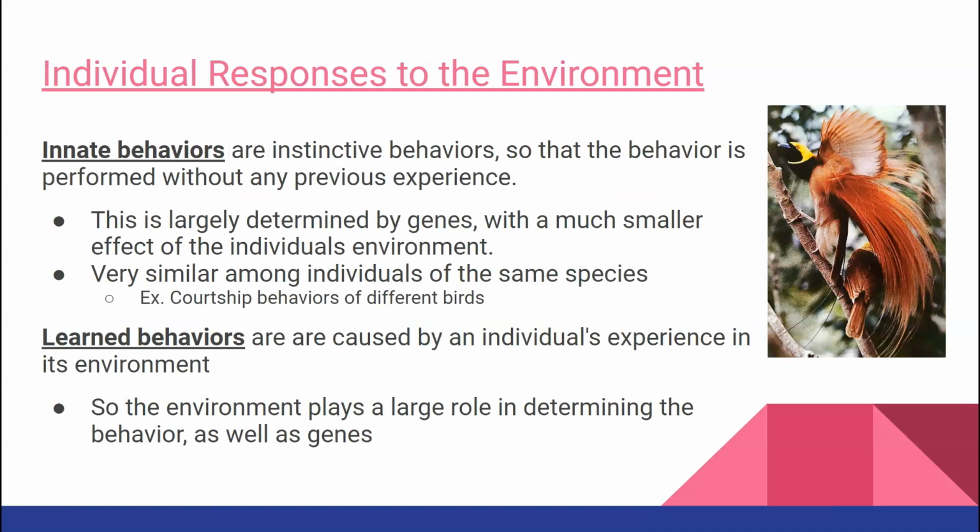So that's the end of communication, but we do have individual responses to the environment. We've got organisms that respond through innate behaviors, which are instinctual behaviors that just seem to come out of nowhere. They just know them because they're instinctual, embedded in their DNA somewhere. And then you've got your learned behaviors, which are caused by an individual's experience with its environment.